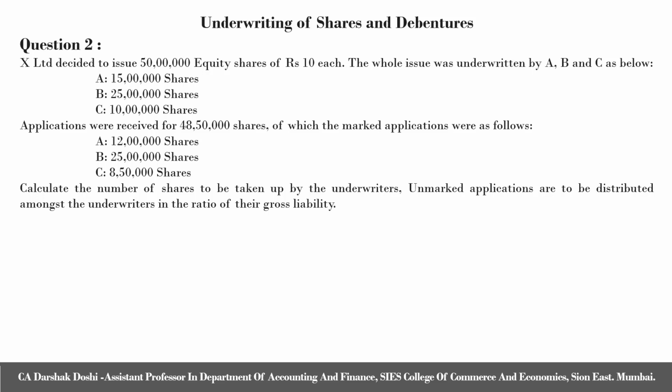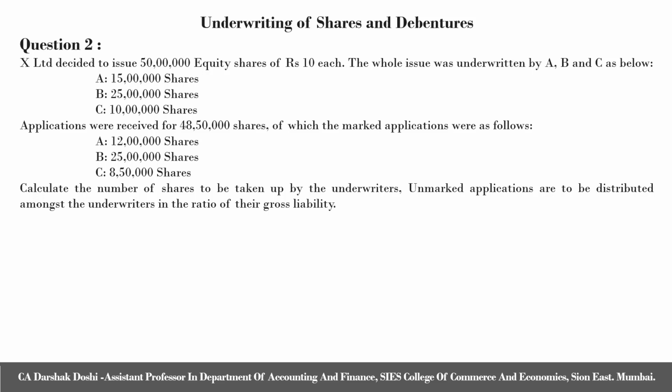Next, it gives us information about total applications received and marked applications between A, B and C being 12 lakh shares, 25 lakh shares and 8 lakh 50,000 shares respectively. The question also gives us information that unmarked applications are to be distributed amongst the underwriters in the ratio of their gross liability. So let us start with the solution.